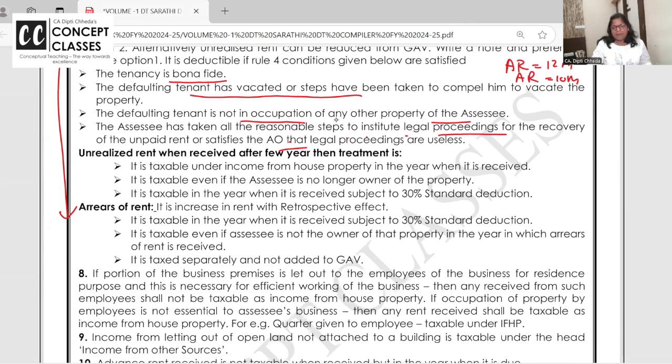Now listen what happened. You did not pay the rent. I asked you to vacate, and in actual rent receivable, instead of 12 months, 2 months I left and I took 10 months. But I have to prove that I have taken legal proceedings. Otherwise, the whole rent you will show as unrealized. Hai na? Now what happened? That time you didn't have money. You didn't pay me February, March rent.